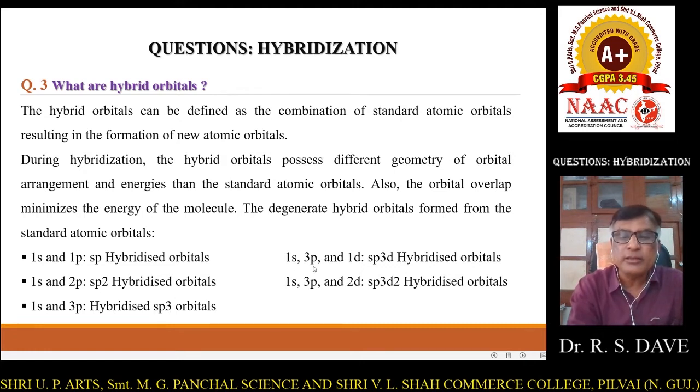When one s, 3 p orbitals and 1 d orbital combine with each other, they give sp3d hybridized orbitals. And lastly, one s, 3 p orbitals and 2 d orbitals combine to give sp3d2 hybridized orbitals.